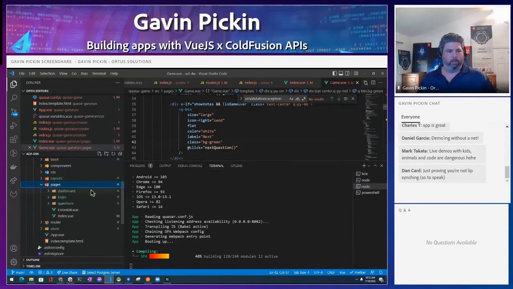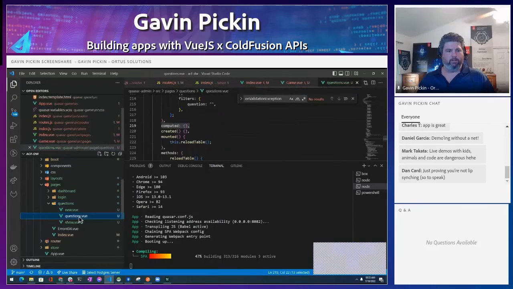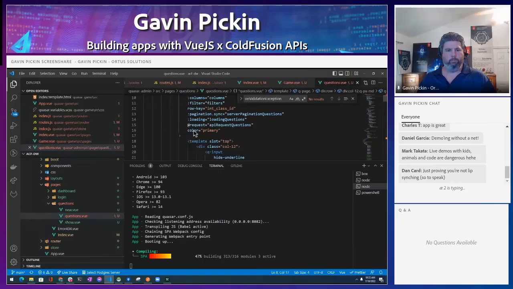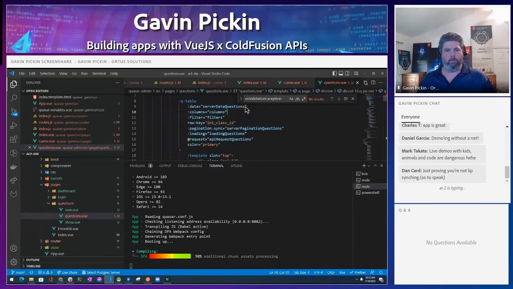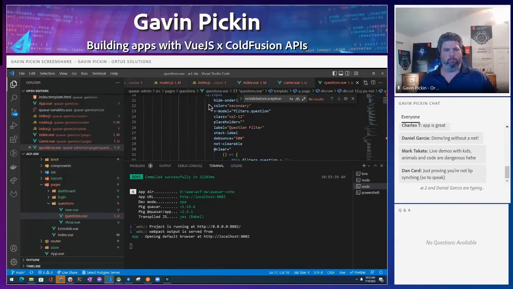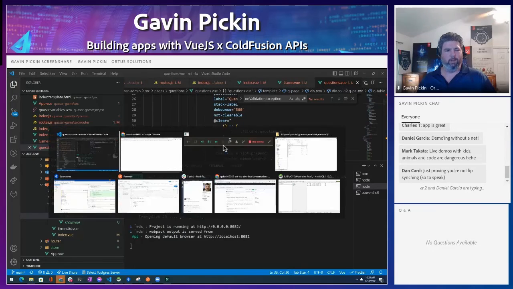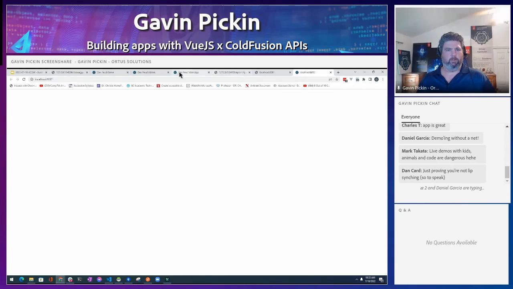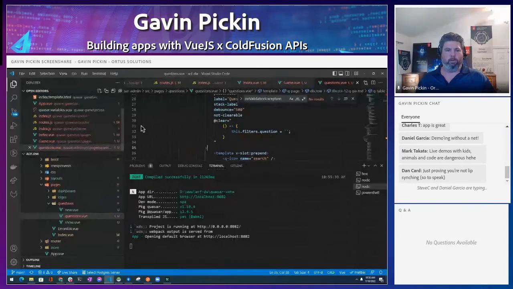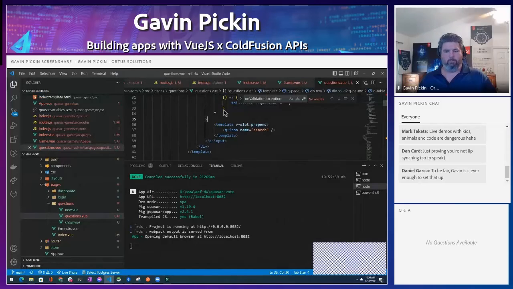Like inside that questions page itself. Remember, I did all those data tables work, right? So here's a Q table here. Basically, I set up a few things. So I give it some questions. I tell it the columns. I give it the filters. I basically set up some stuff here, and I can basically loop through with a question and everything, but it's not too much work. And on the other side of things, you get all of this functionality. You point it at an API. It knows whenever you start filtering how to go refetch the data, reload the data. It's got a lot of stuff built straight in. I like all the formatting and everything else.